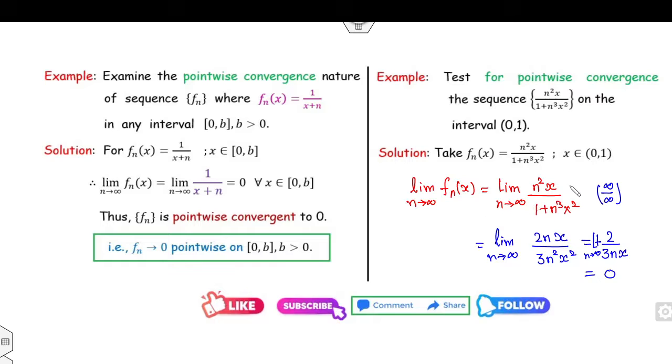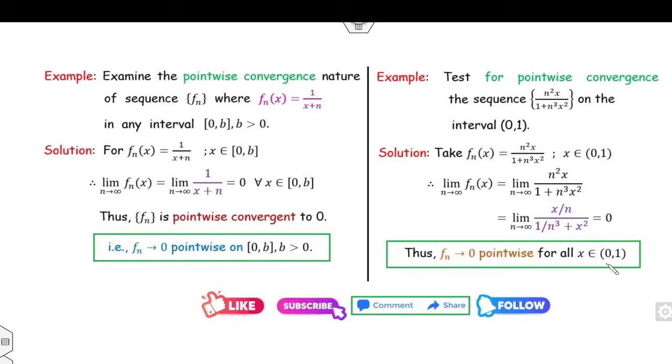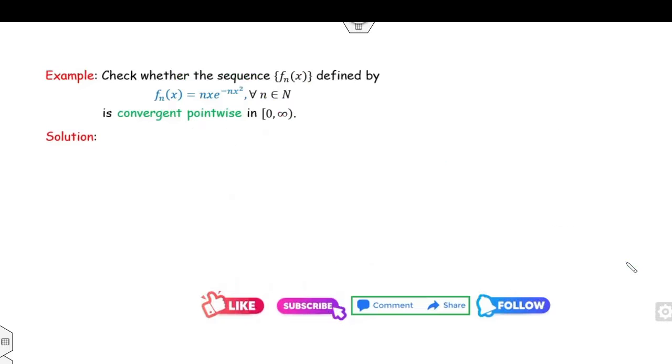Second method is you can divide numerator and denominator by n cube. So you will get x over n, and clearly this limit goes to 0. So therefore the limit exists. So once the limit exists, we can say Fn converges to this limit pointwise on the open interval (0, 1).